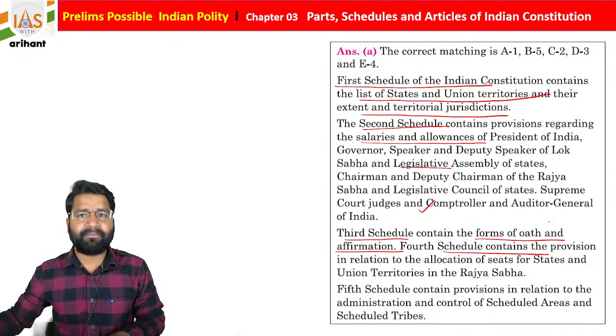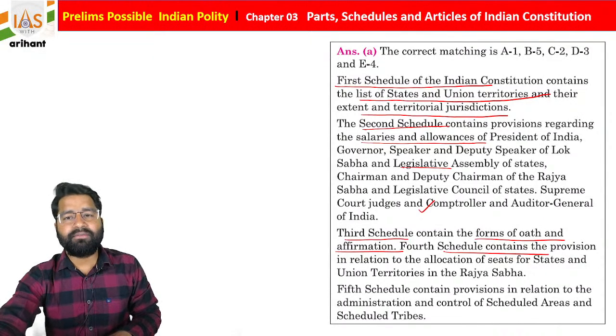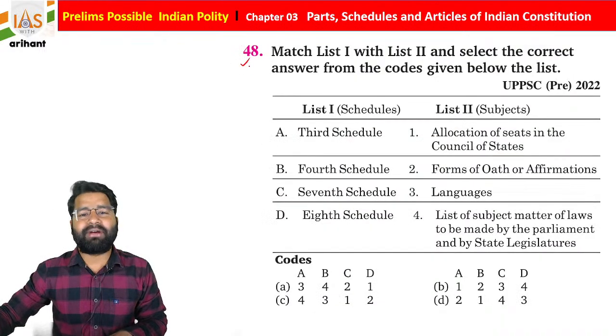Fourth schedule contains allocation of seats of Rajya Sabha. Fifth schedule is about the administration of scheduled areas as well as scheduled tribes, students. Once again, you have to match with the same. Third schedule, fourth, seventh and eighth.